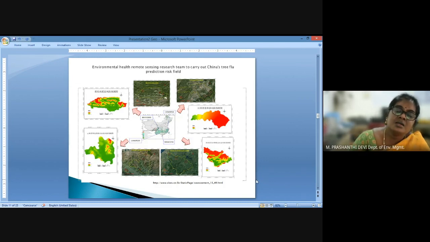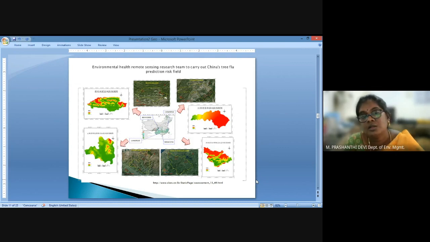These are some of the case studies which I am presenting here, where satellite data has been used to identify prevailing disease conditions, or predictive disease conditions in a geographical area. This is a study carried out for Chinese tree flu, used as a predictive analysis using vegetation of a particular region, and how this vegetation is linked to the depletion or degradation of the trees because of tree flu in a particular area.